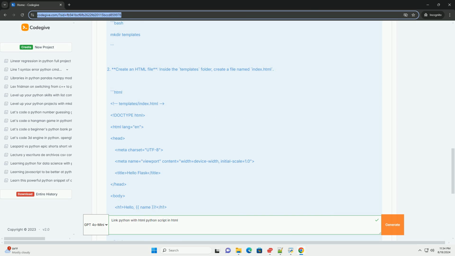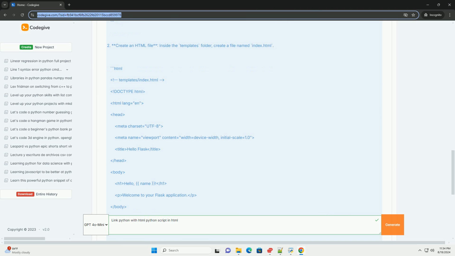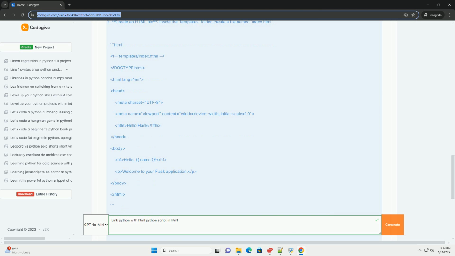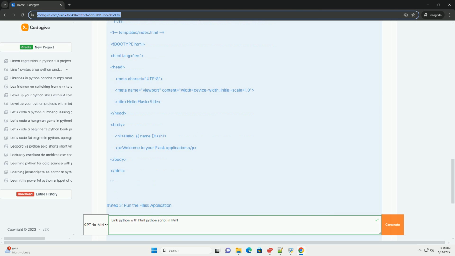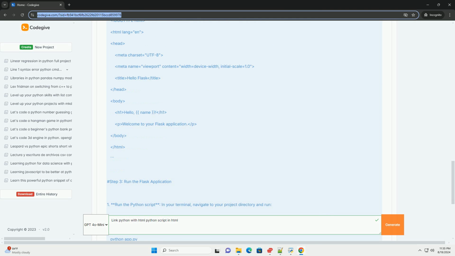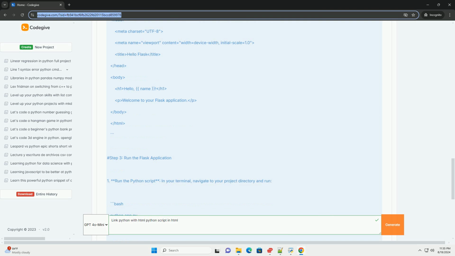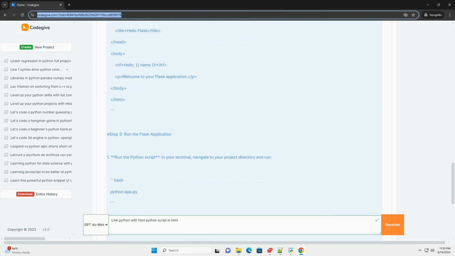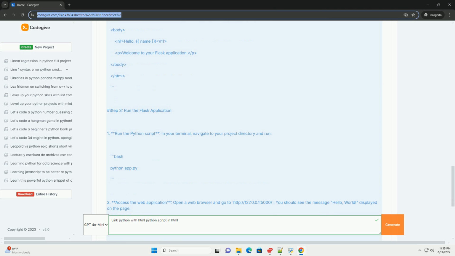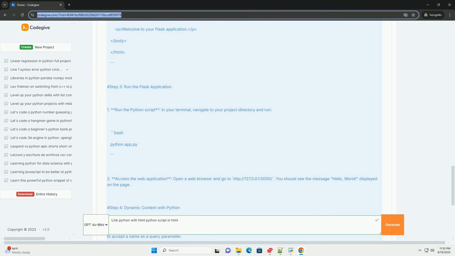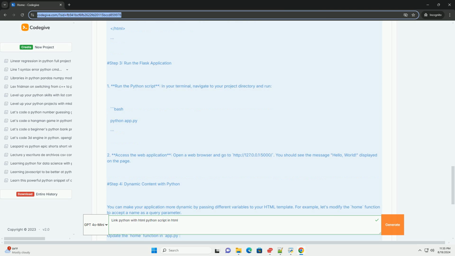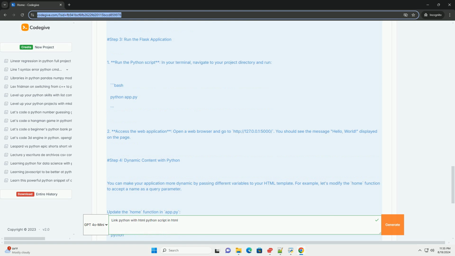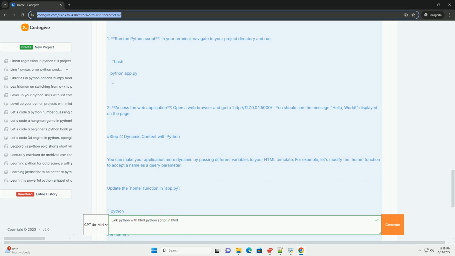Step 4. Dynamic content. With Python you can make your application more dynamic by passing different variables to your HTML template. For example, let's modify the home function to accept a name as a query parameter. Update the home function in Python: app.route, def home, name = request.args.get('name', 'World'). The default is World if no name is provided. Return render_template('index.html', name=name). Make sure to import request at the top of your file: from flask import Flask, render_template, request.